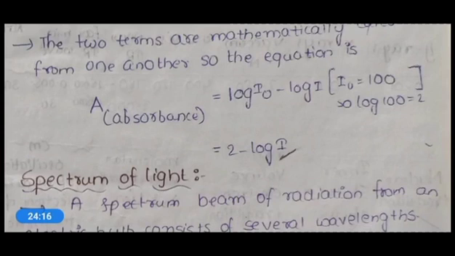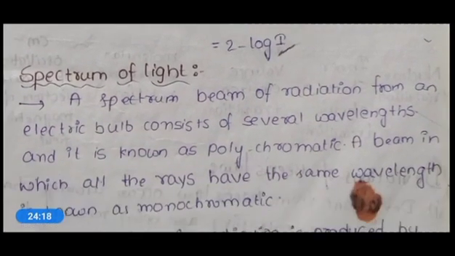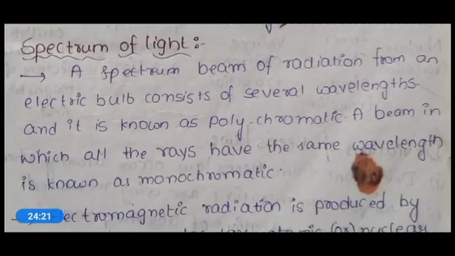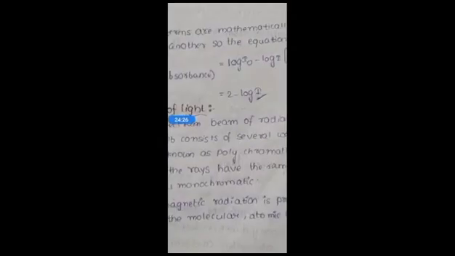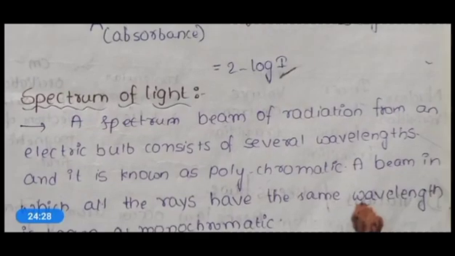Now let's see about the spectrum of light. To start the topic of UV visible spectrometry, we should know about the spectrum of light, and we'll also discuss a few deviations of Beer-Lambert's law. Not only Bouguer-Lambert's law and Beer's law, this Beer-Lambert's law also has some deviations. Let's see these two topics, then we can start UV visible spectrometry.